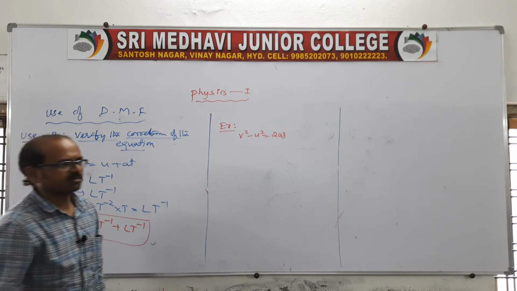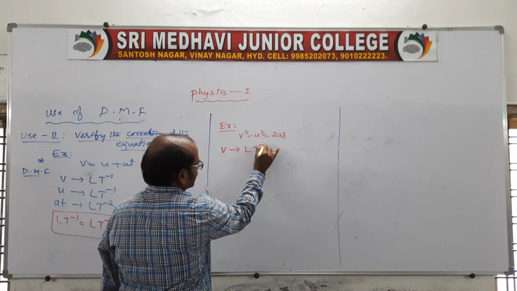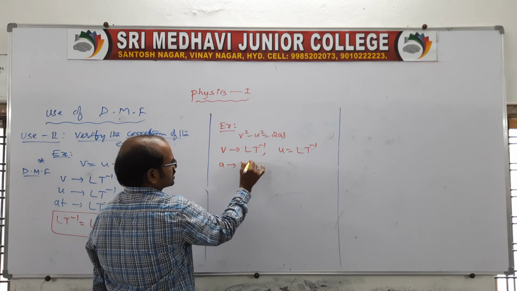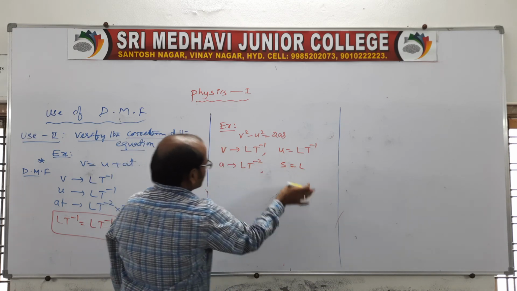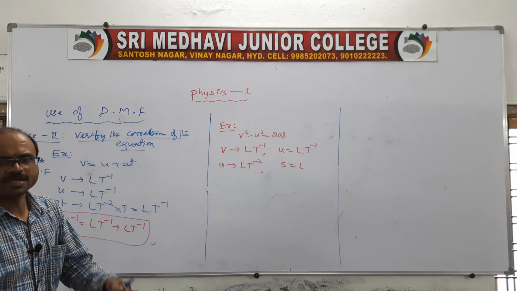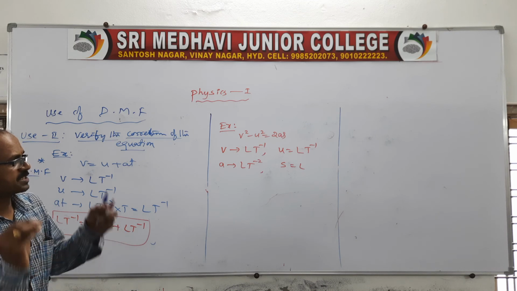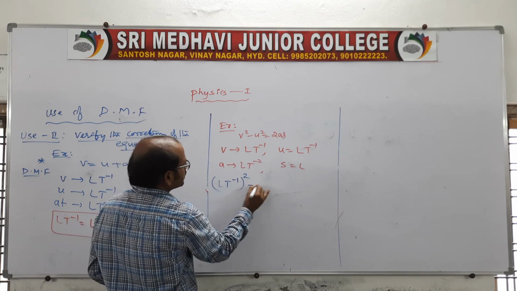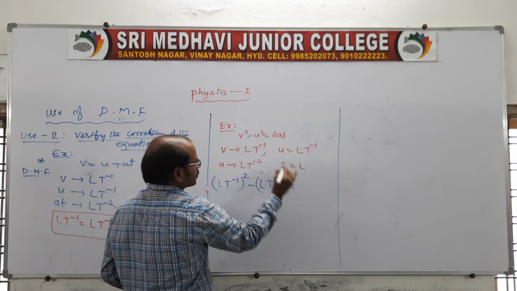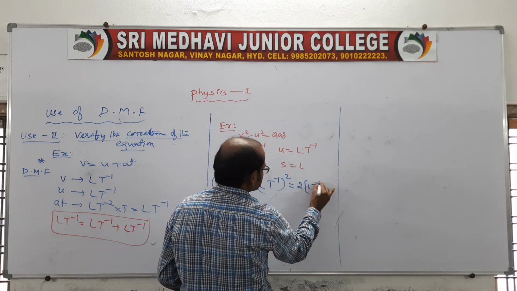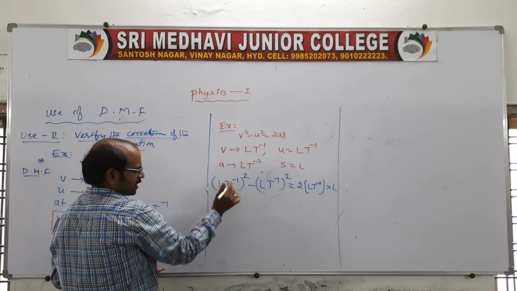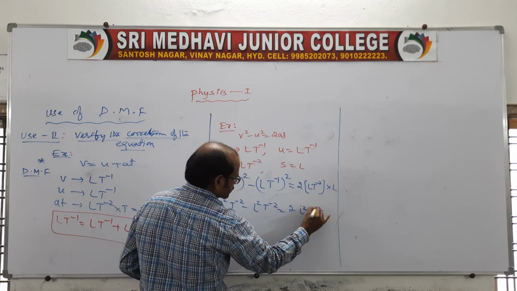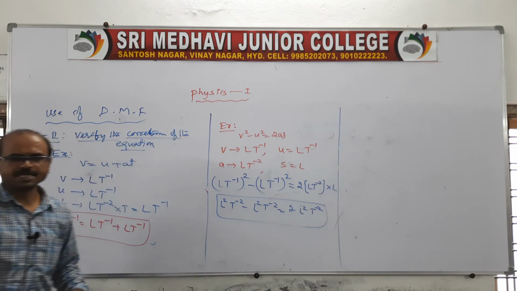Velocity is L t power minus 1, acceleration is L t power minus 2, and displacement is L. Now substitute these here: L t power minus 1 whole square minus L t power minus 1 whole square, equals 2 into A into L, that is L t power minus 2 into L. So we get L square t power minus 2, L square t power minus 2, and 2 into L into L gives L square t power minus 2. This is also dimensionally verified.